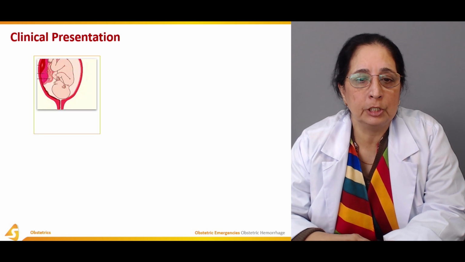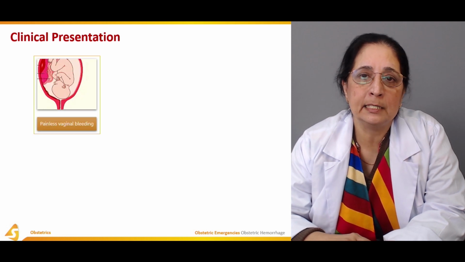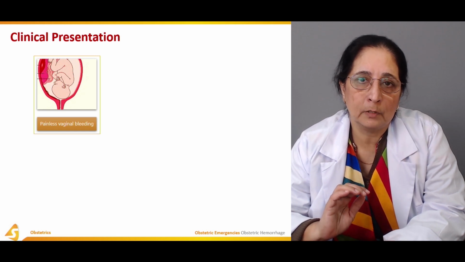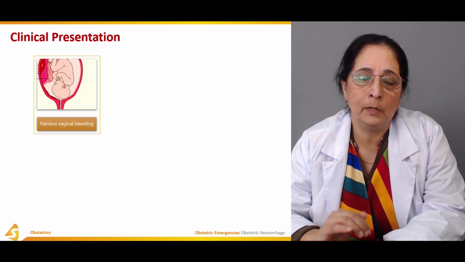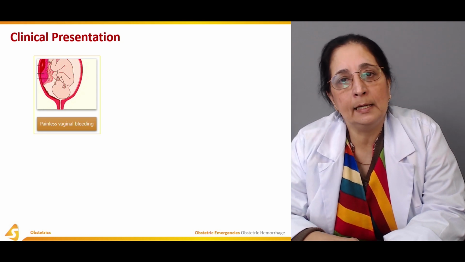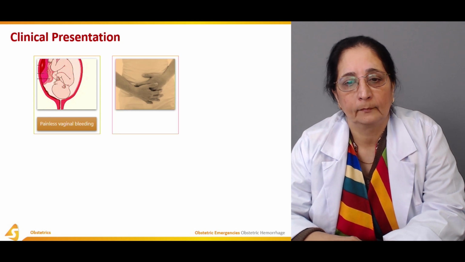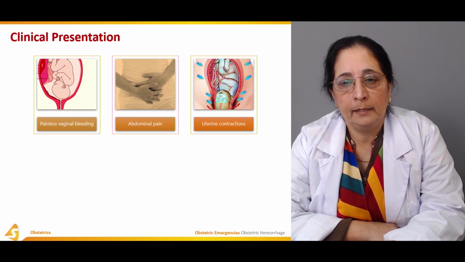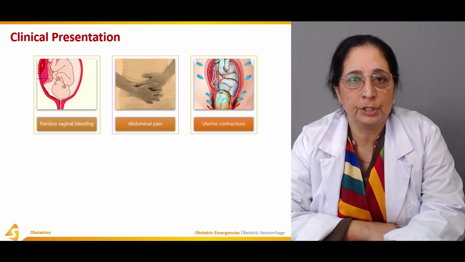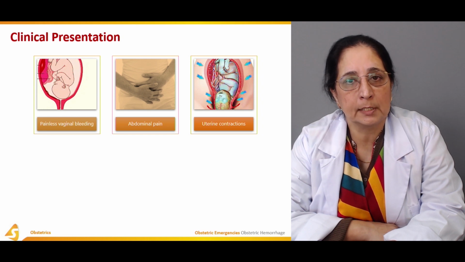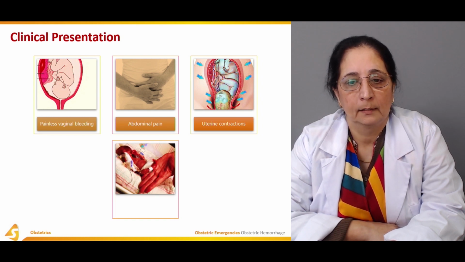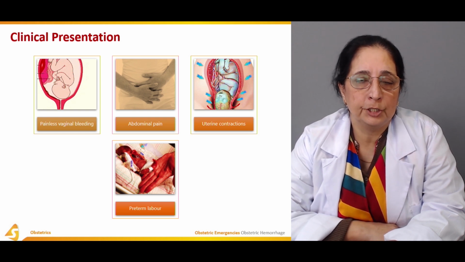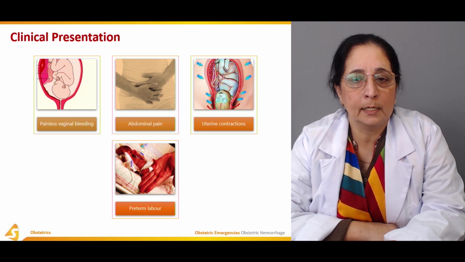Clinical presentation, how the patient will present: painless vaginal bleeding. In abruptio placenta there was pain, the abdomen was painful, and in this case there is painless vaginal bleeding. In abruptio, abdominal pain is present, and there are uterine contractions, the uterus is contracting. Preterm labor can occur in patients with placenta previa when they start bleeding.